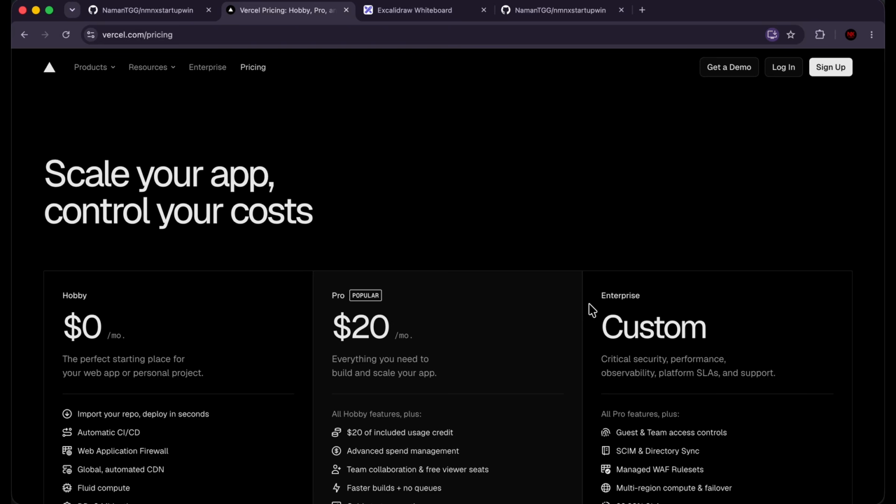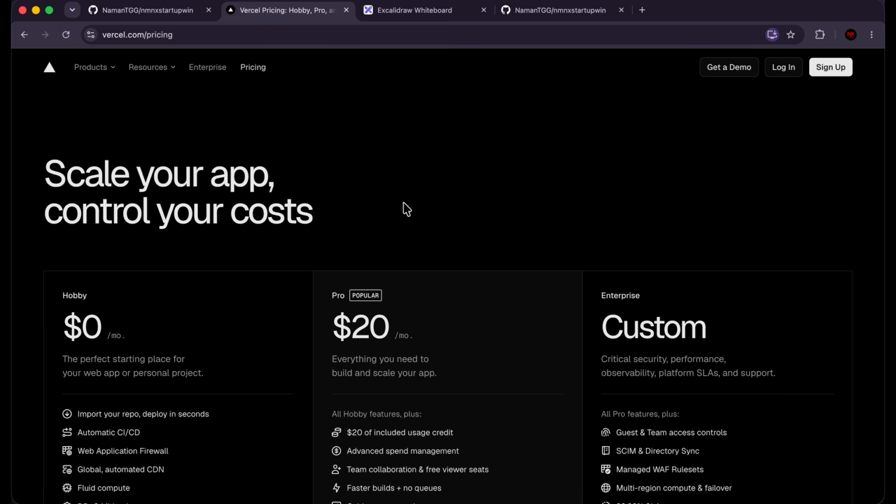Now that we've pushed our code to a GitHub repository, we can deploy our application. For this tutorial, we're going to be using Vercel for deploying. All we have to do is import our repo and we can deploy in seconds. And it has a hobby plan which costs you nothing. So it's the perfect starting place for your web app or personal project, which is exactly what we have and exactly what I'd recommend you get started with. Later on, if you want to deploy more complex applications, if you're making money off of this, you want to scale your app, then you can switch over to the Pro plan. But for now, we're going to be using the hobby plan.